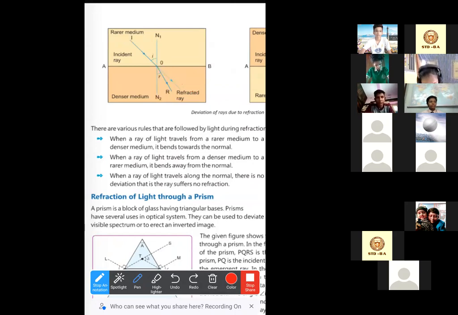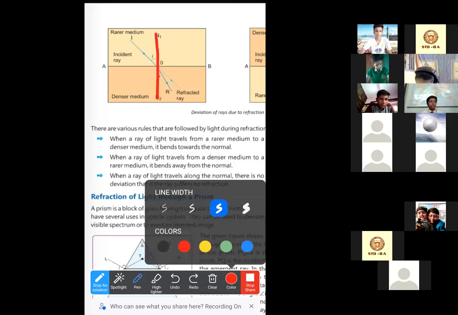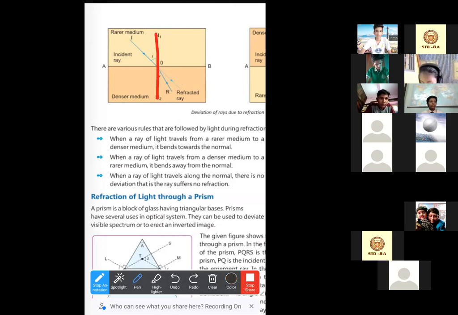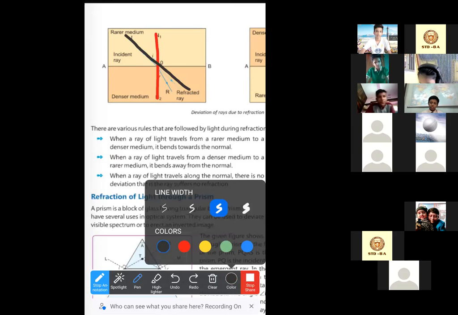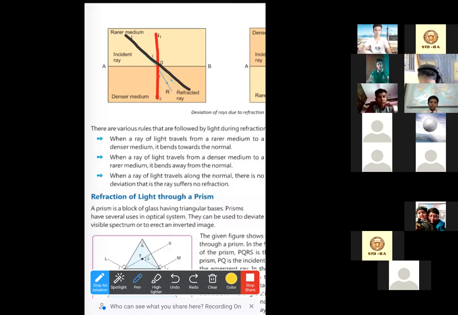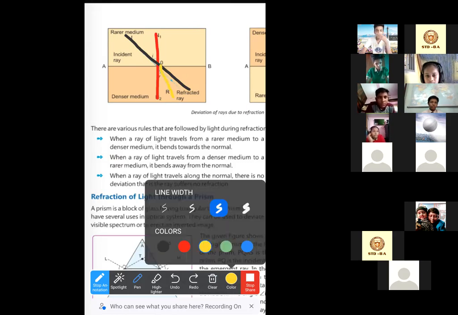It will be better if I change the colors. So this is the normal. If the light ray would not bend, we all know that light rays travel in straight lines, so it would look like this. But actually, as this light ray is entering the denser medium from the rarer medium, it will always bend towards the normal. So this is the condition. It will bend towards the normal. You can see there is a bend of this much.